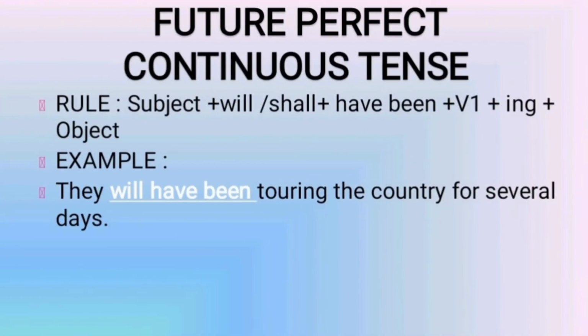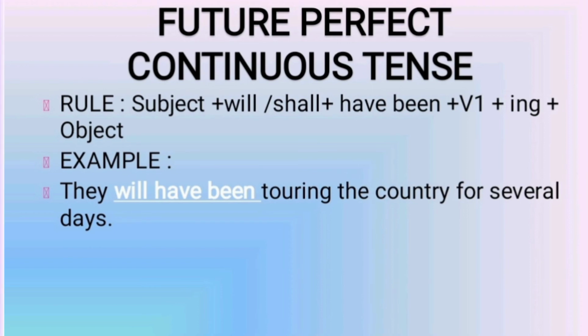And lastly, we have the future perfect continuous tense. The rule to be followed here in this tense is subject plus will or shall plus have been plus first form of verb ing form and object. Example, they will have been touring the country for several days.